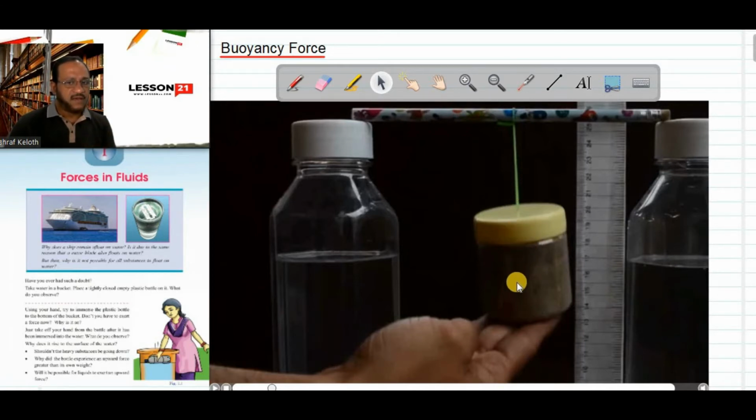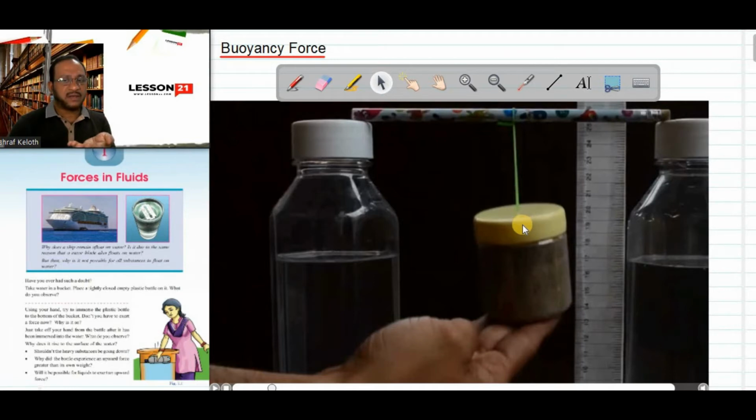But if I apply a force opposite to gravity, in the upward direction, what will happen? The net weight of the bottle will decrease because I'm giving a support from down in the upward direction. So we can see when the net weight of the bottle decreases because of the opposite force acting, the stretching of the rubber band also will decrease.